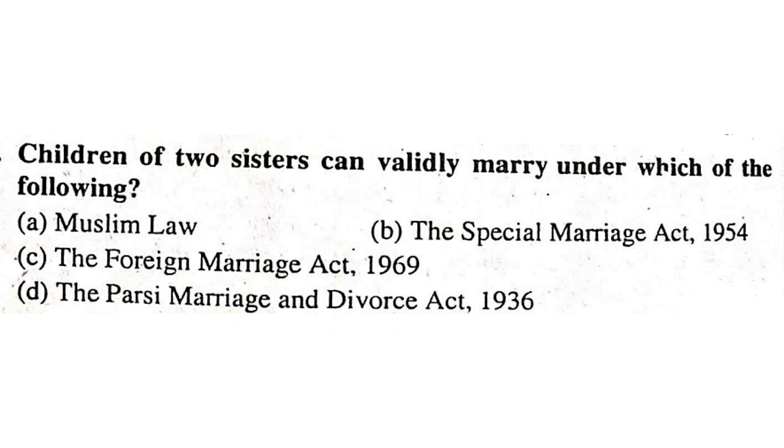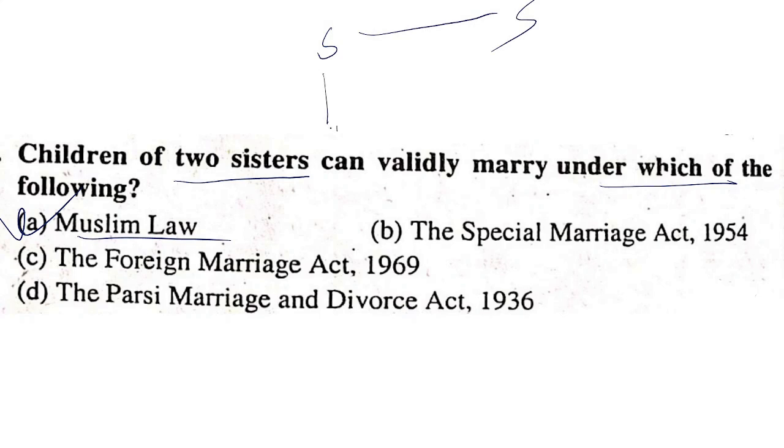Children of two sisters can validly marry under which of the following: Muslim law, the Special Marriage Act 1954, the Foreign Marriage Act 1969, or the Parsi Marriage and Divorce Act 1936? It is the Muslim law. Children of two sisters can marry because they do not have any blood relation.